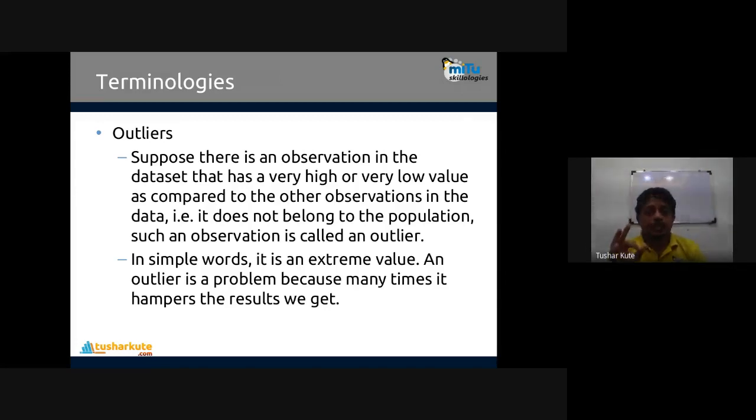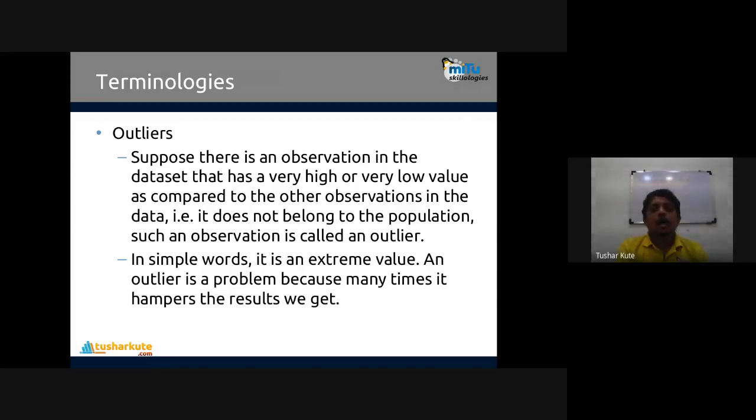The first terminology, and in data science these terminologies are very regularly required and used: outliers. What is an outlier? Suppose there is an observation in the data set that has a very high or low value compared to the other observations, so that it does not belong to the population.